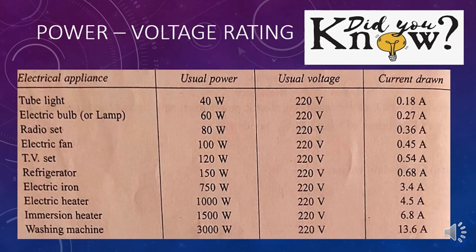The power rating of an electrical appliance tells us the rate at which electrical energy is consumed by the appliance. For example, a power rating of 100 watts on the bulb means that it will consume electrical energy at the rate of 100 joules per second. In this table given here on the screen, you can observe the power voltage rating of different appliances and how much current they draw for their working.